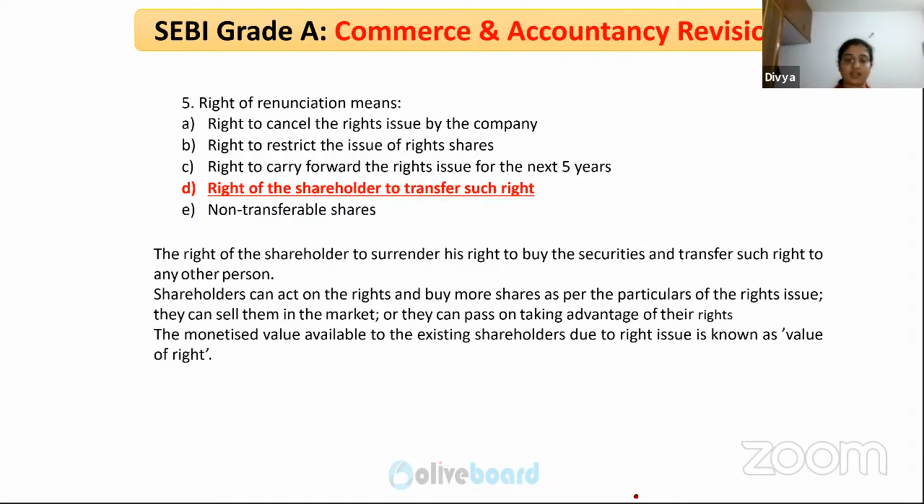So right of renunciation means what? Yes, you can transfer such rights, right? When there is a right issue, you can either subscribe for those shares, or you can pass it on, you can sell it to others. So that is called right of renunciation.